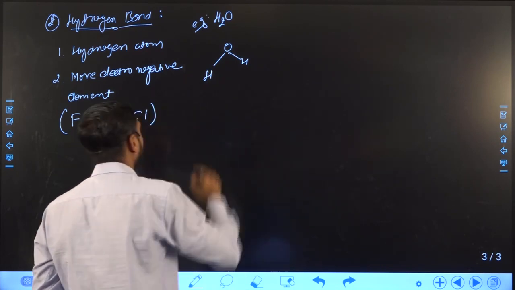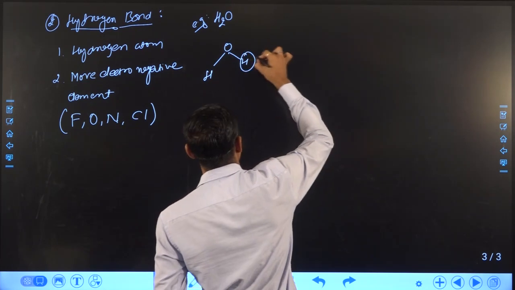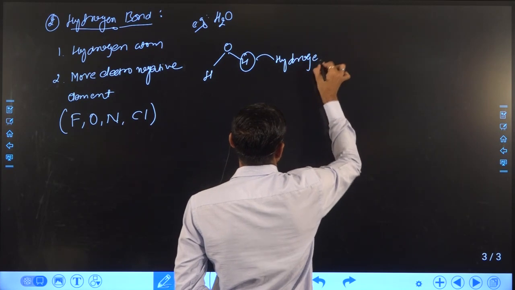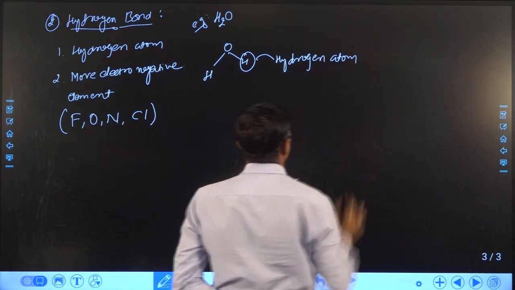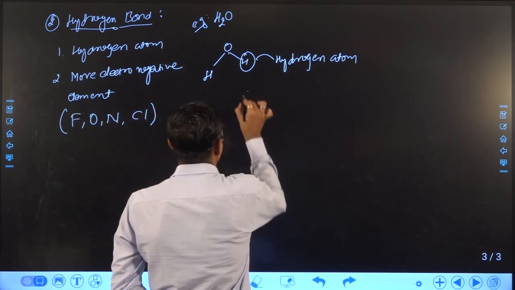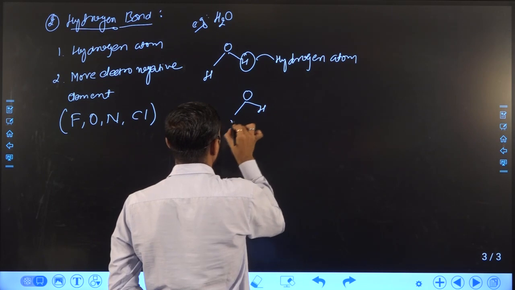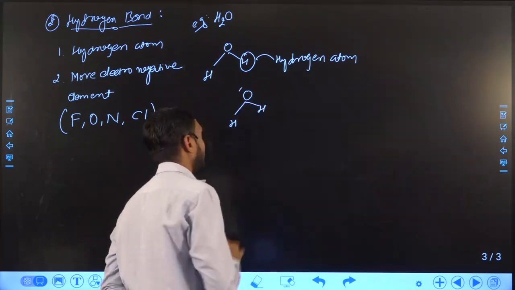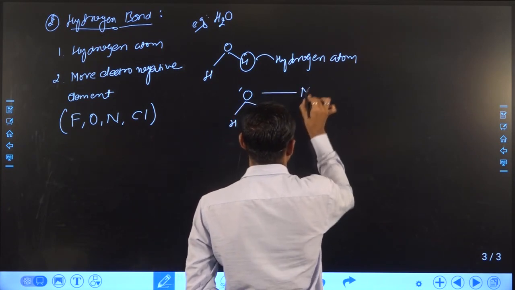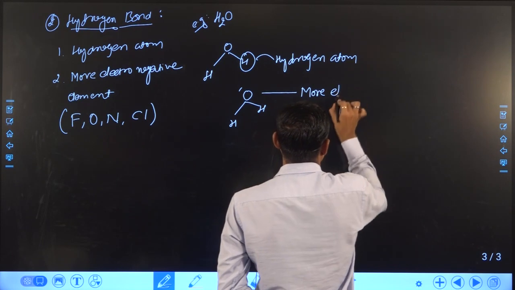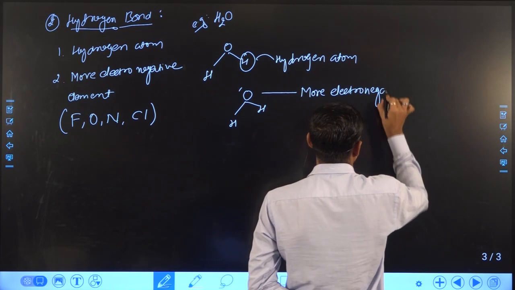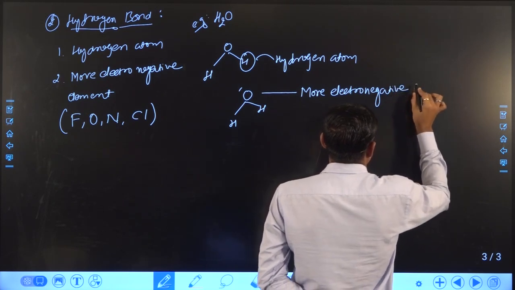This molecule contains a hydrogen atom, while in the case of the other water molecule, it contains a more electronegative element.